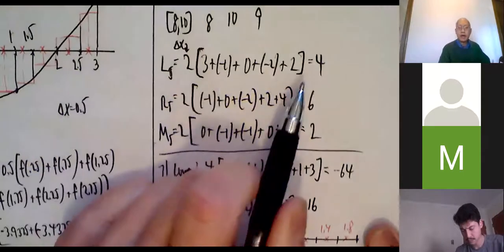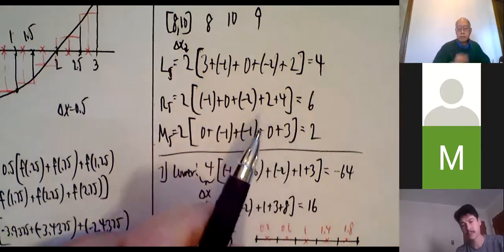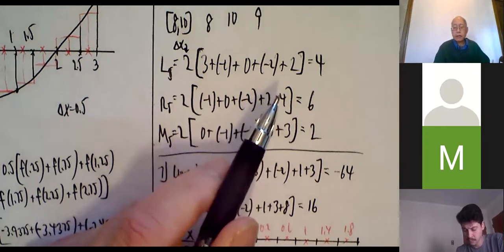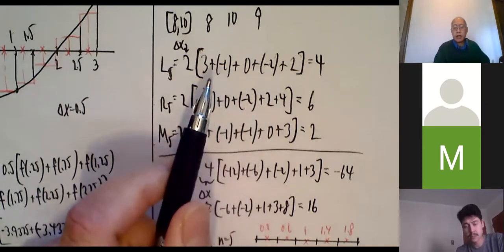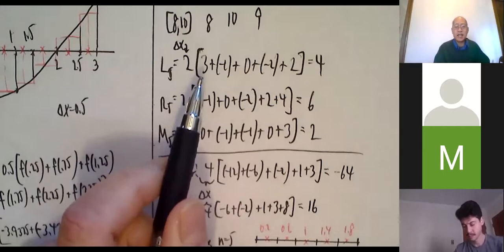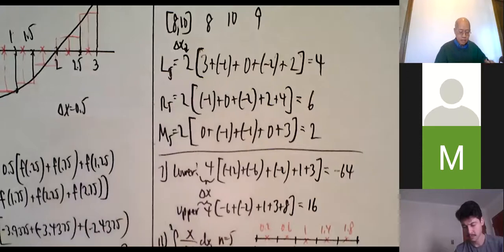Okay, so L5 is 4, R5 is 6, M5 is 2. They're all different, as you might expect. They don't have to be different, but most of the time they would be different, because we're estimating the true area, or signed area, I should say, signed area, bounded by the curve and the x-axis, and we're doing it with different techniques.